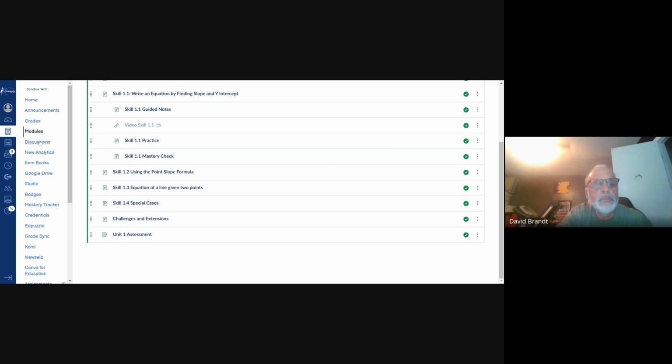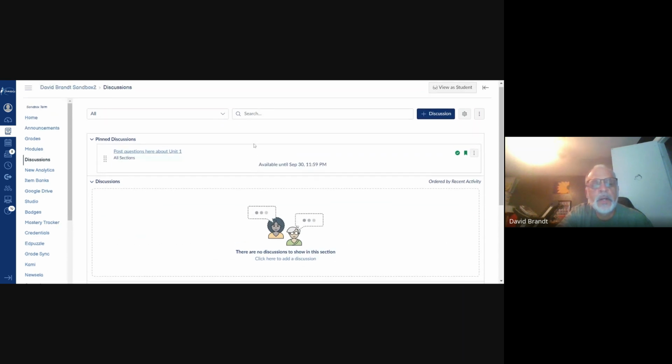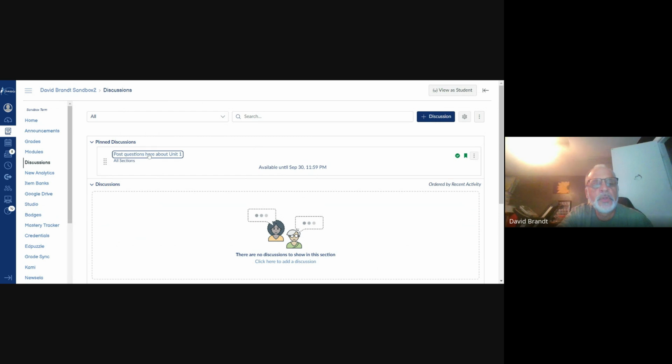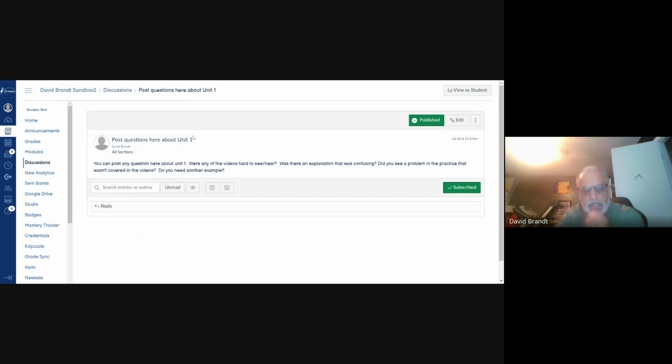And if you look underneath the modules here, there's another section here. Here's where there's a discussion board. If you click here, you can post any questions you have during Unit 1. Was a video unclear? Do you see a question on a practice sheet you didn't think was quite covered in a video? There was a problem with the video, you couldn't hear anything, any concerns you have, you can post here. I'll see those. And sometimes perhaps even other students may be able to answer your question. And when you see somebody answer a question, that might point you in a direction. Maybe that somebody might want to work with to complete this assignment.